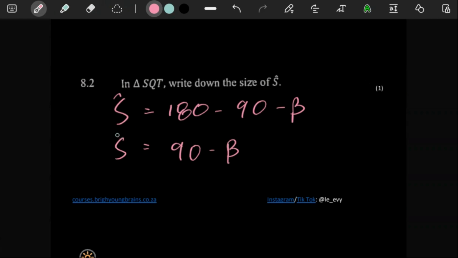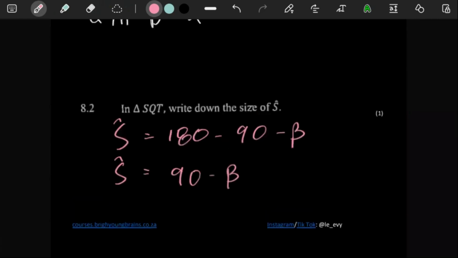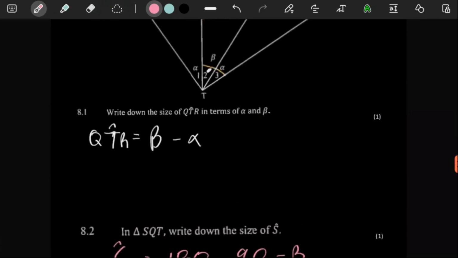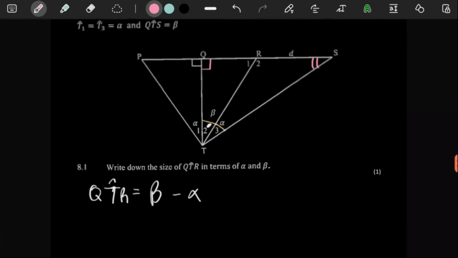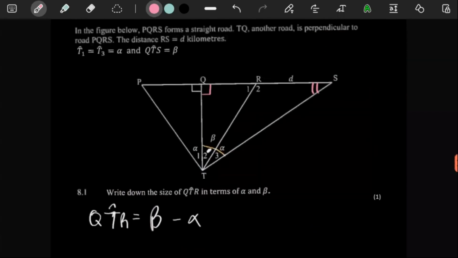This is what angle S is. So this is also one of those questions where we definitely can only write it in terms of beta or alpha. We don't have an actual size yet because we technically can't.